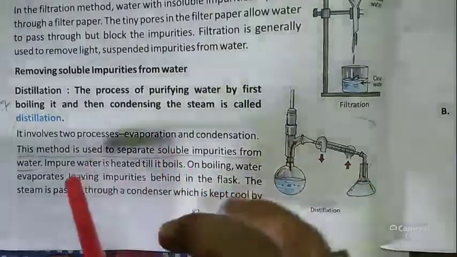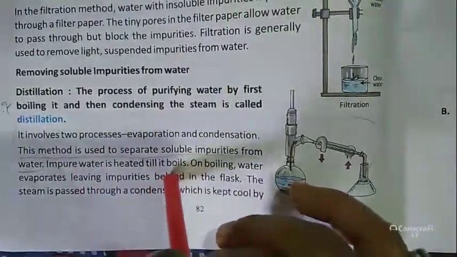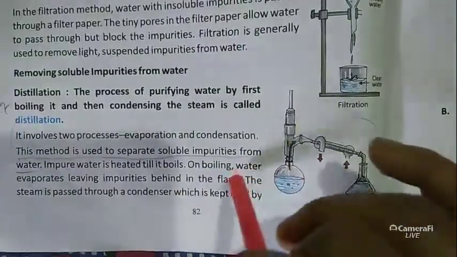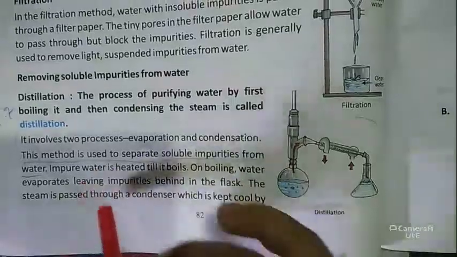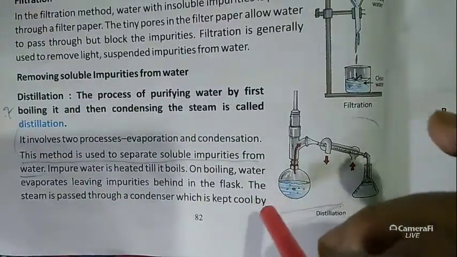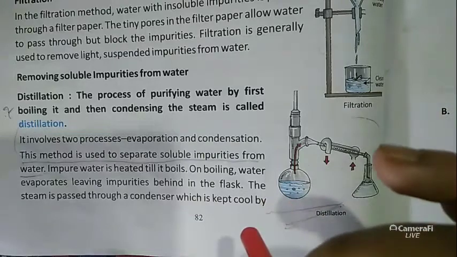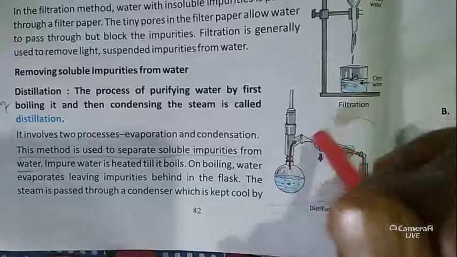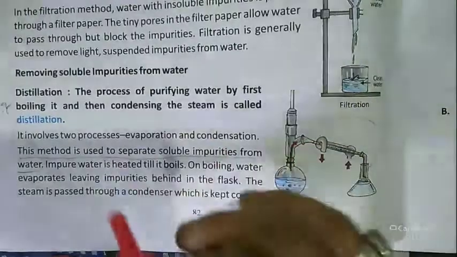So the impure water is heated till it boils. On boiling, water evaporates, leaving the impurities behind in the flask. You know that only water evaporates, and the impurities are left behind in the flask.